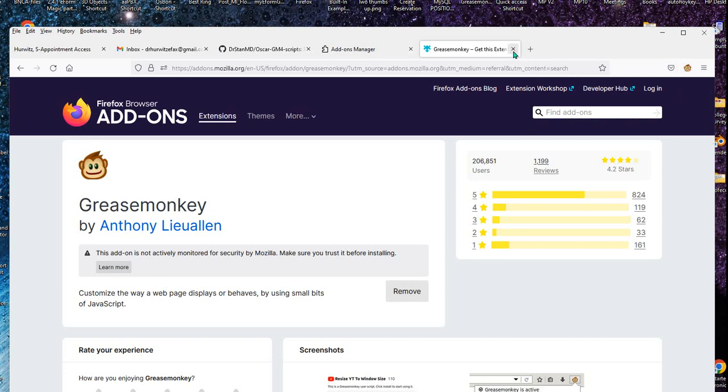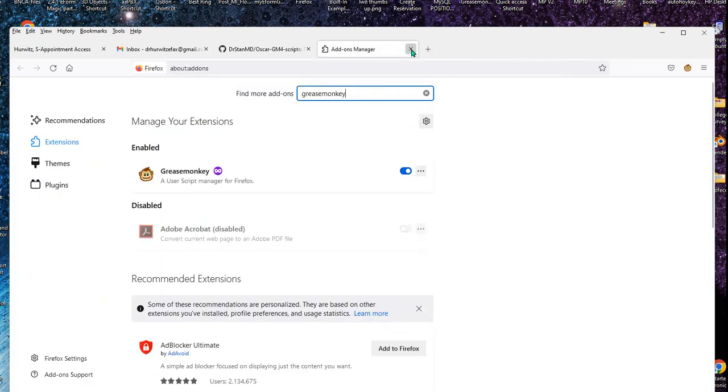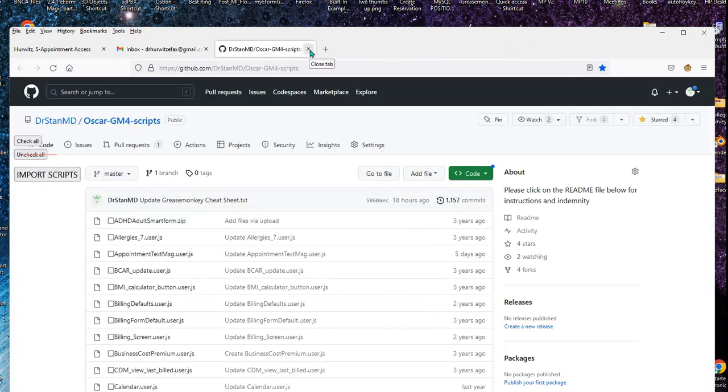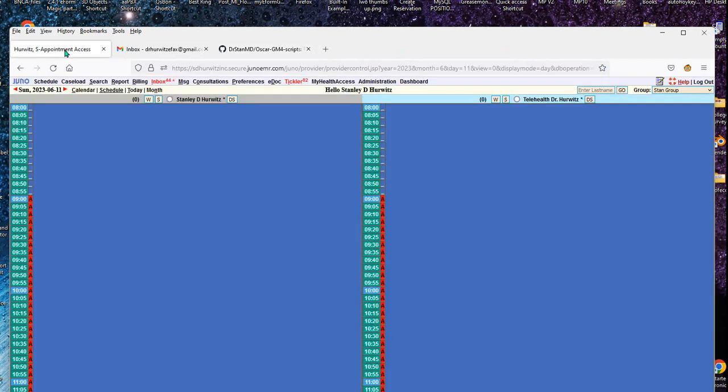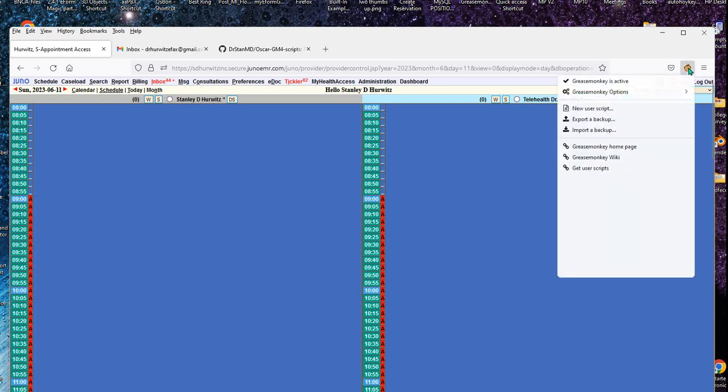I will close down these windows for ease of use. Going back to the blank scheduler screen, the Greasemonkey icon now appears. This is the default screen for Greasemonkey, where you can export a script, you can import a script, and you can create your own user scripts.